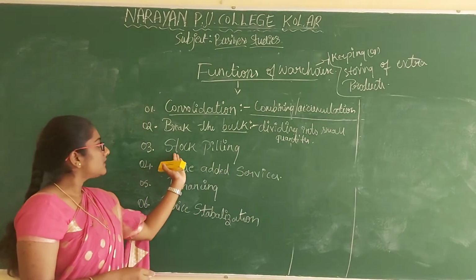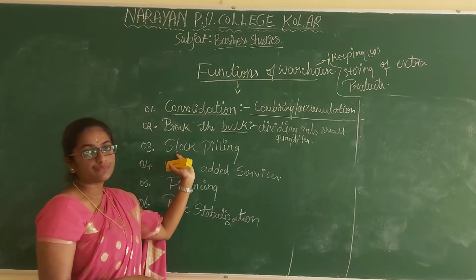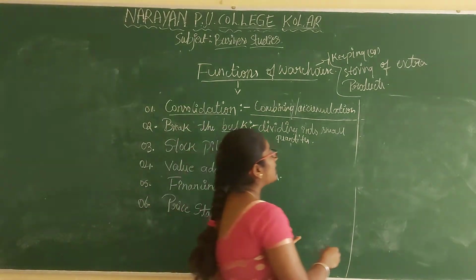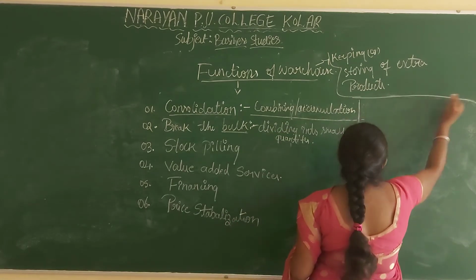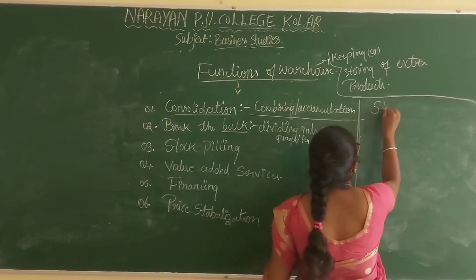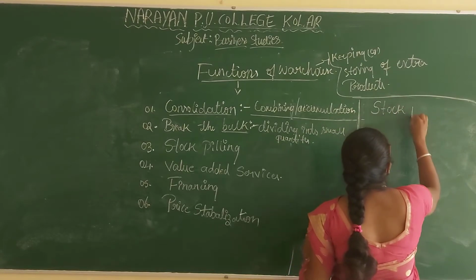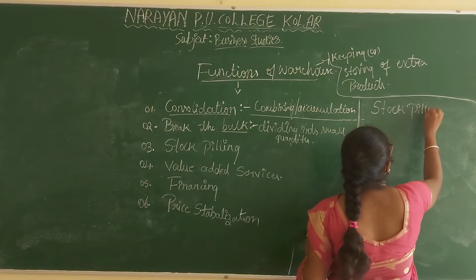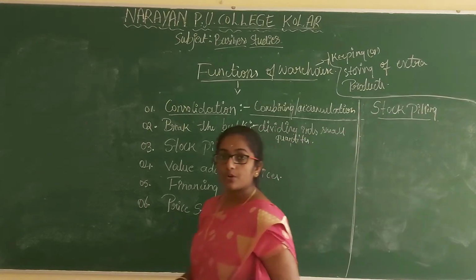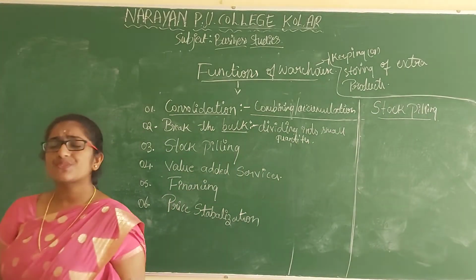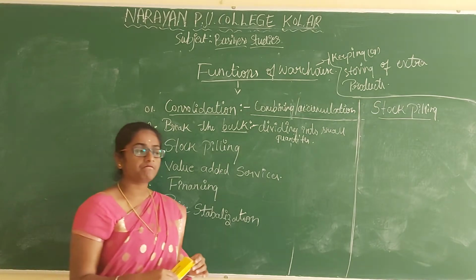The third function of the warehouse is stockpiling. What is the third point of the warehouse? Stockpiling.